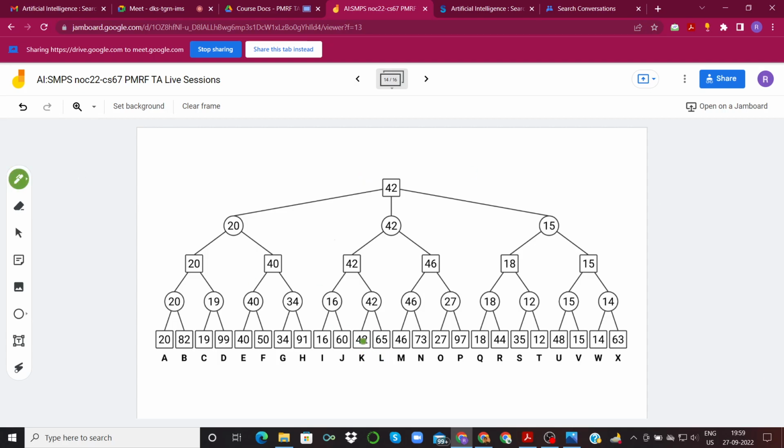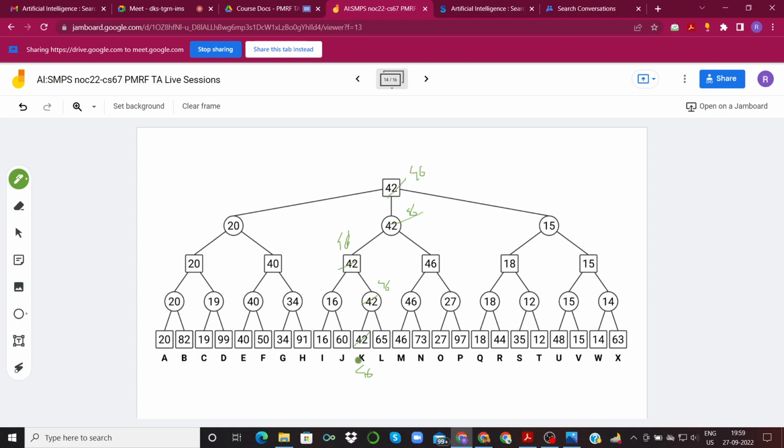Now let us see changing K to 46. When we change K to 46, this becomes 46. Why? Because this is the min node and the minimum of 46 and 65 is 46. Now this becomes 46, and this becomes 46, and this becomes 46.